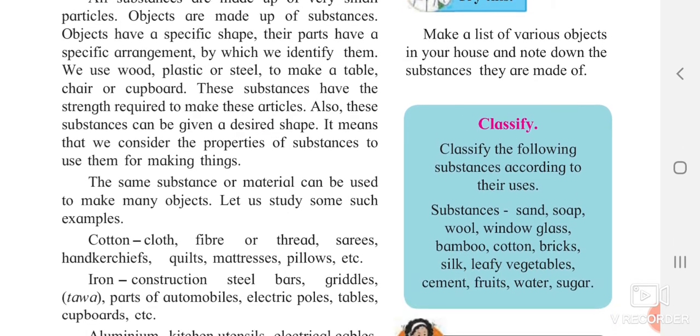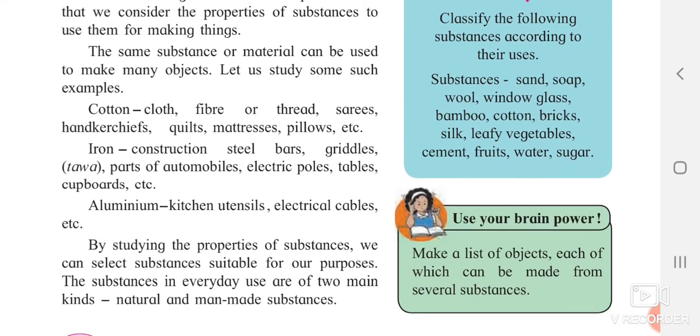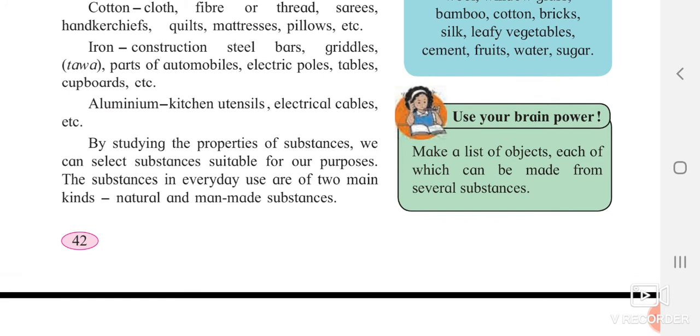Now we will see the next part. By studying the properties of a substance, we can select substances suitable for our purposes. The substances in our everyday use are mainly of two kinds. One is man-made and the other is natural.